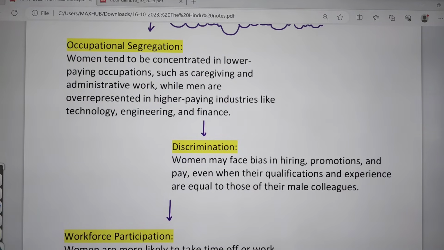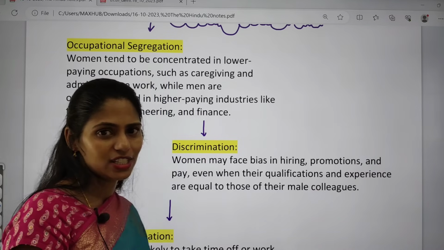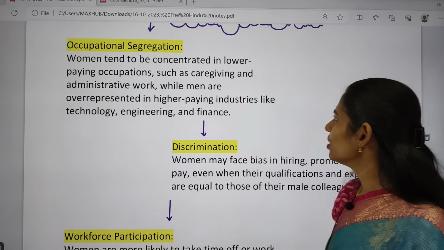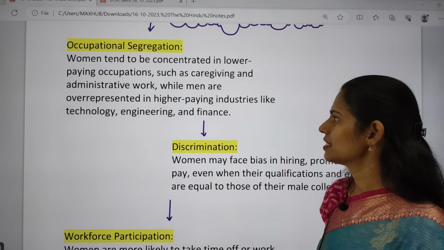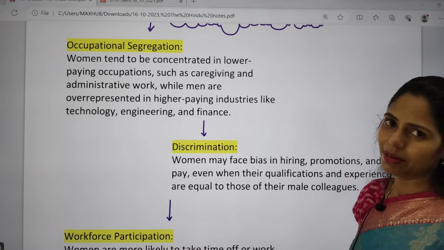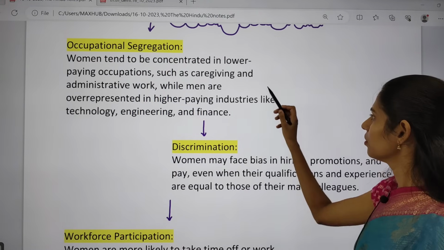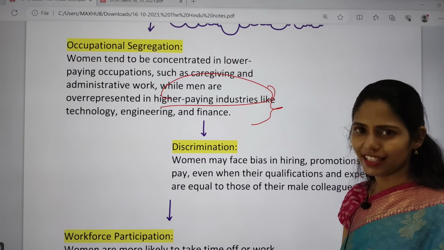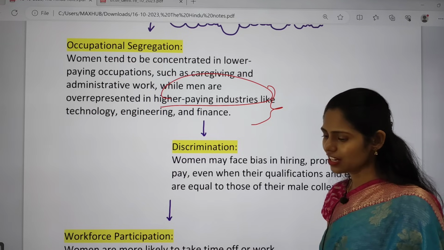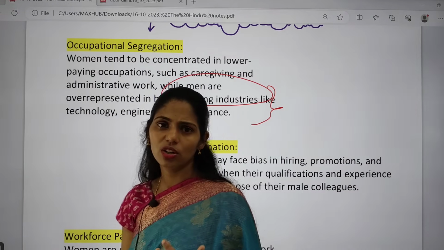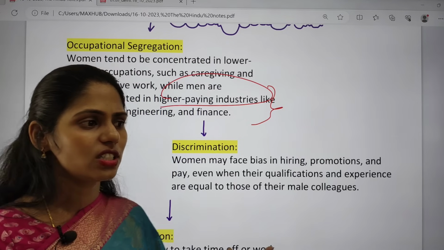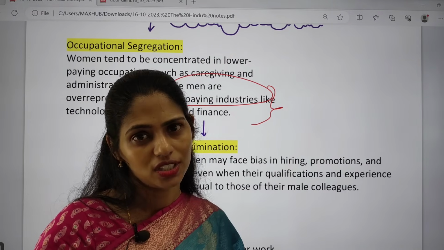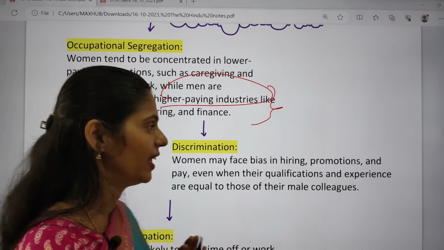Women normally work as teachers, for example like me, and also as caregivers, nurses and in some administrative work. But men work in higher paying industries like technology, engineering and finance. Traditionally there is a mindset among people that women should do only these works, and men will do those works.